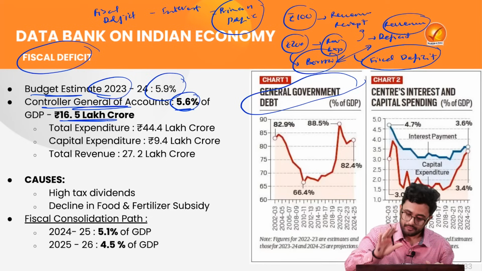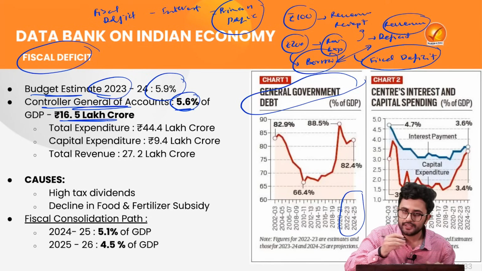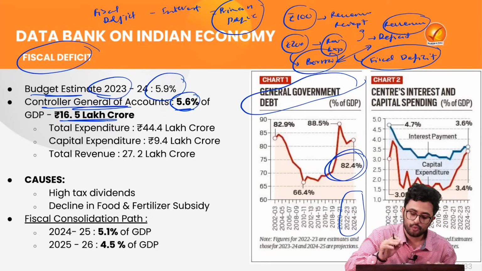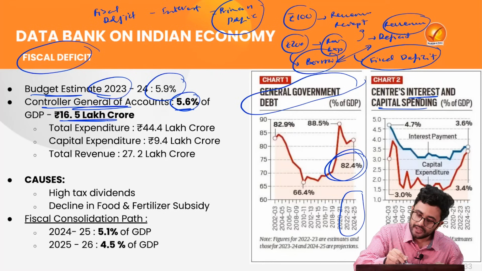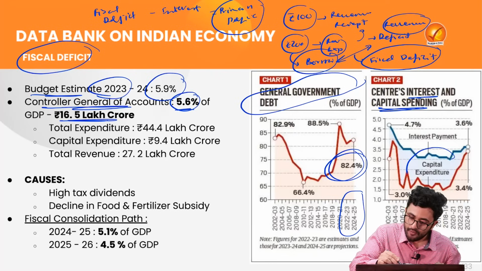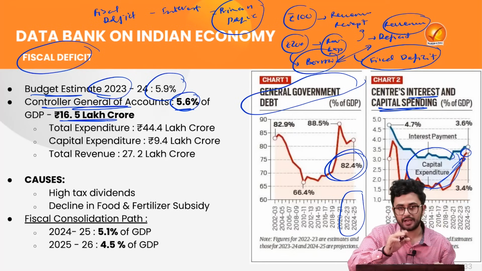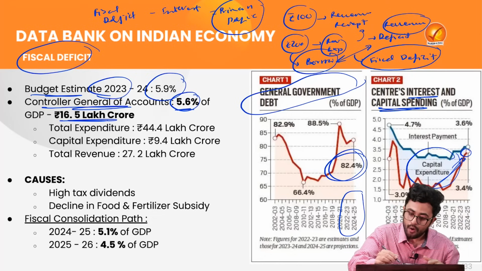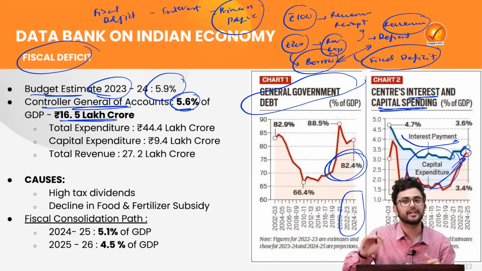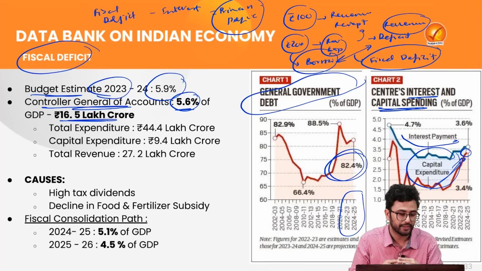Right now, in the year 23-24, it is around 82.4%. And if we look at our interest and the capital spending, our capital expenditure has been rising in the last few years. Remember when we were discussing gross fixed capital formation, our interest payment has actually declined. So that is a good sign for our economy.